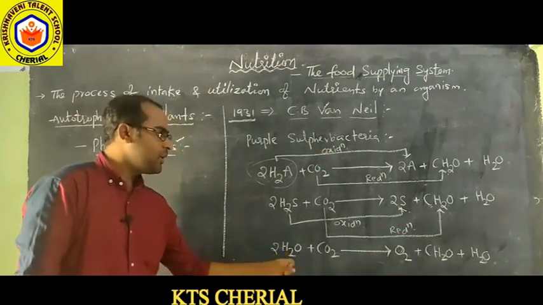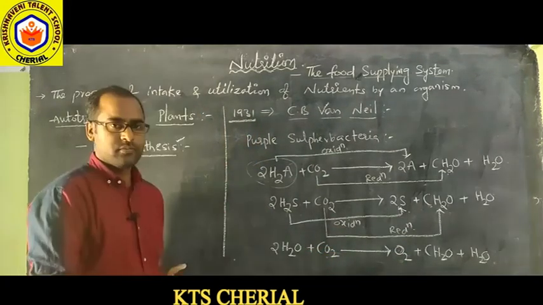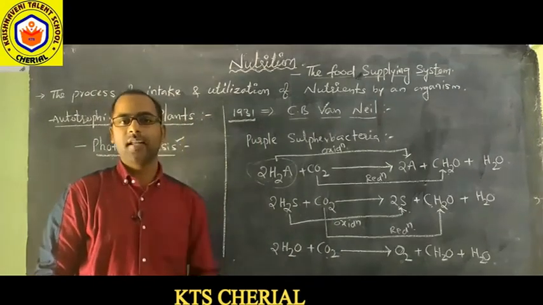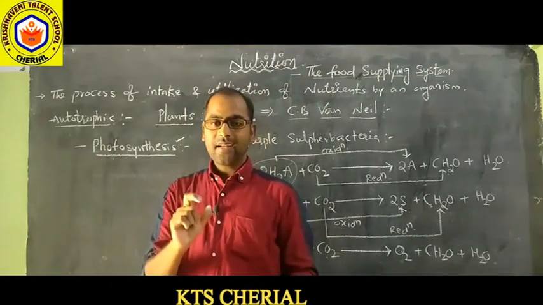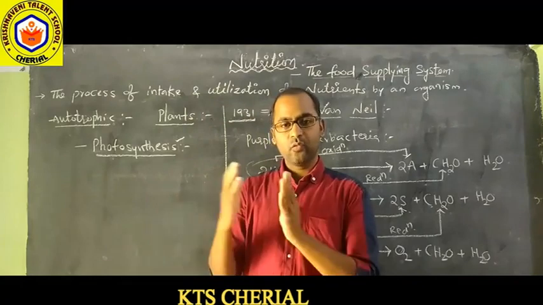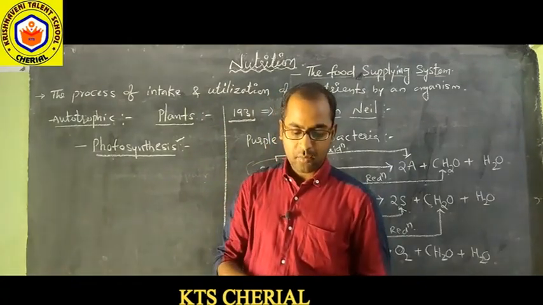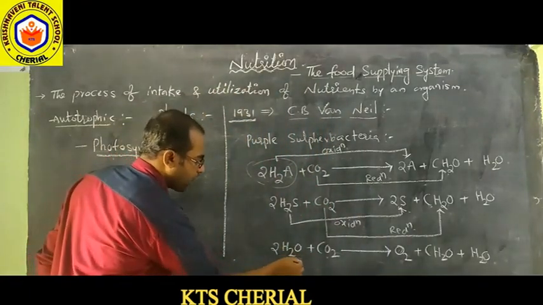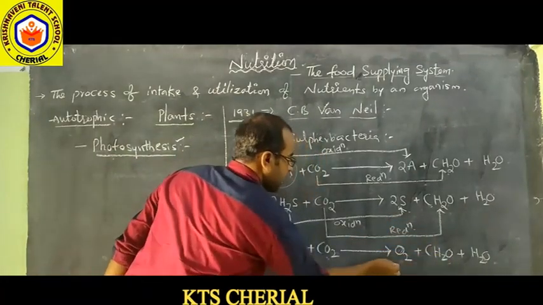So from water oxygen is released, not from the carbon dioxide. Yes, so this is the simple equation given by C.B. van Niel. And with this equation, he defined photosynthesis as the light dependent redox reaction in which an oxidizable compound reduces an oxidizable compound, like water reduces carbon dioxide to cellular materials.